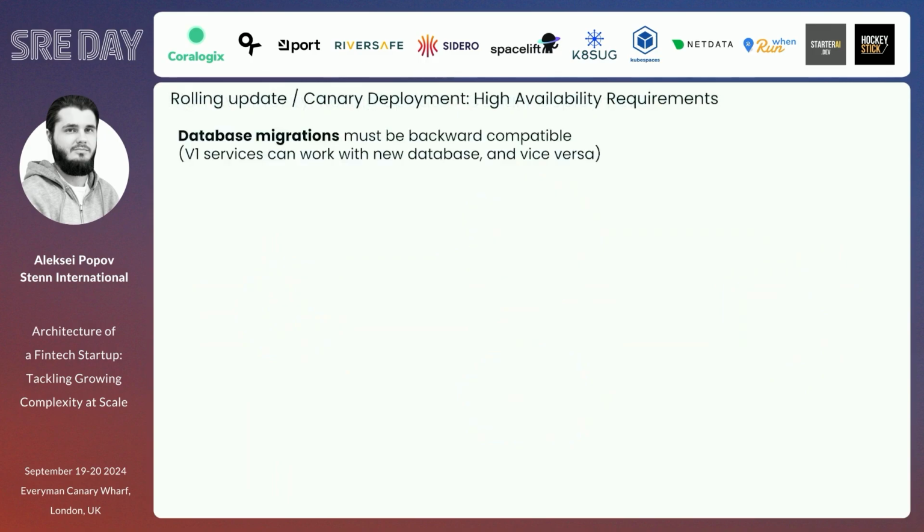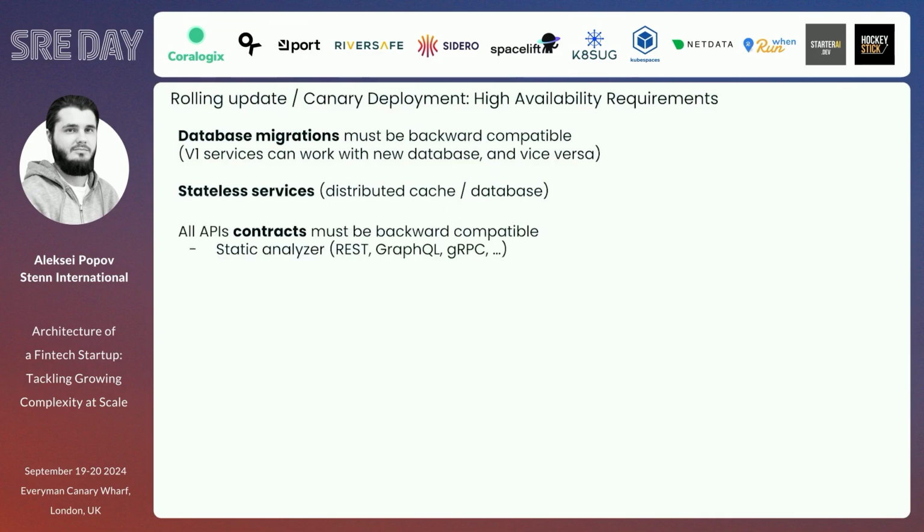First of all, our database migrations must be backward compatible. So V1 services can work with the new database, because we just deployed a new version, we just ran some migration, and vice versa, of course. We need to have our service stateless, because if we have a persisting session of the user in the memory, and when the new pod is restarted, we'll be just losing that, and very likely it will be impacting the behavior. So we need to persist it somewhere in a distributed cache if it's needed. If not, we can persist in databases if it's needed as well.